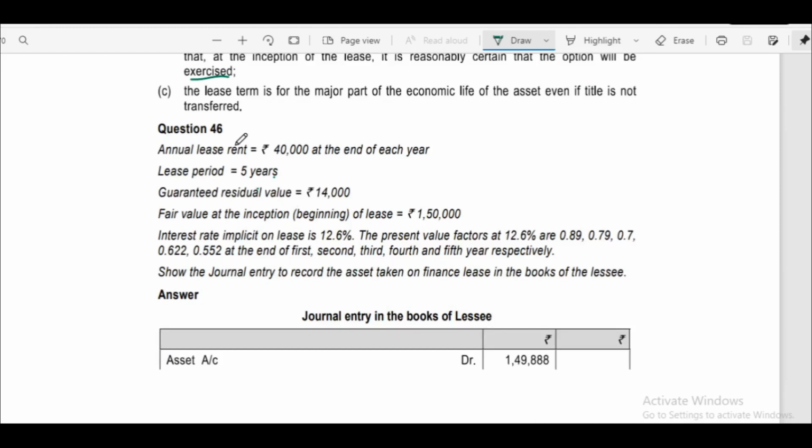Question number 46. Annual lease rent is 40,000 at the end of each year. Lease period 5 years. Guaranteed residual value 14,000. Fair value at the inception, beginning of lease, 1,50,000. Interest rate implicit on lease is 12.6%. The present value factors given at 12.6% at the end of first, second, third, fourth and fifth years respectively. Show the journal entry to record the asset taken on lease on finance lease in the books of lessee.